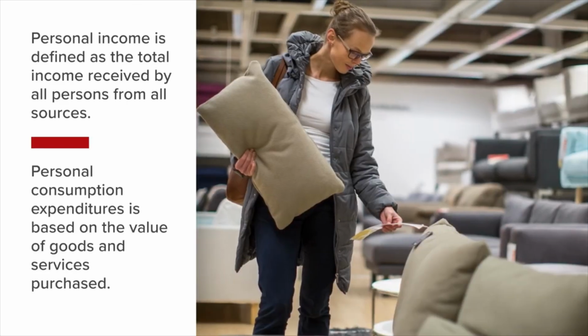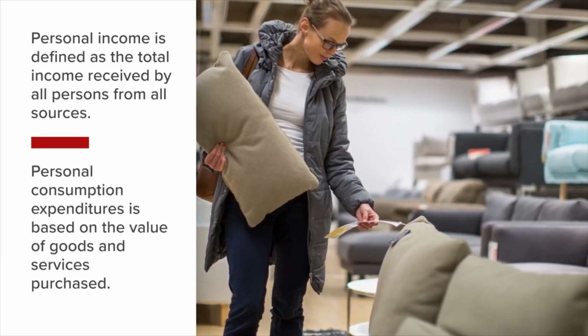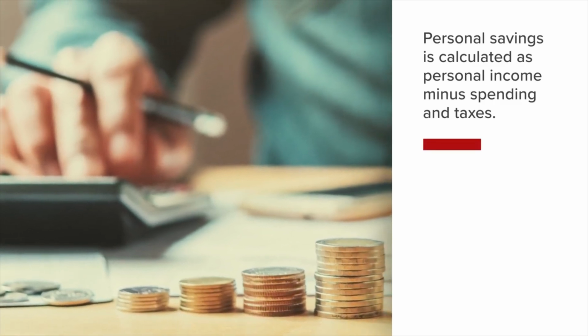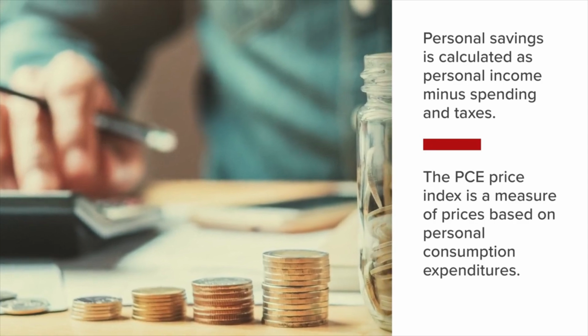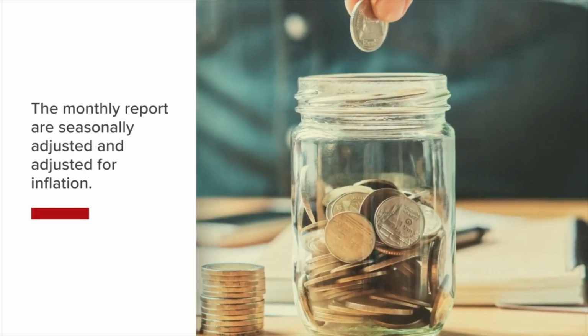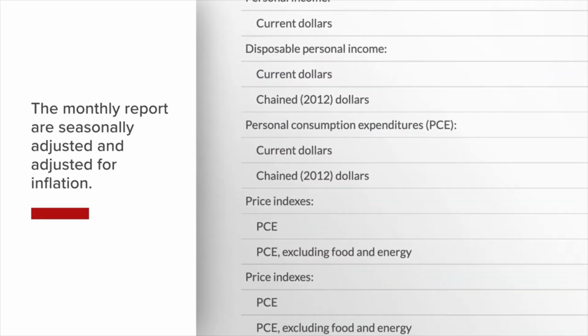Personal consumption expenditures is based on the value of goods and services purchased. Personal savings is calculated as personal income minus spending and taxes. The PCE price index is a measure of prices based on personal consumption expenditures. Overall, the data released in the monthly report are seasonally adjusted and adjusted for inflation.